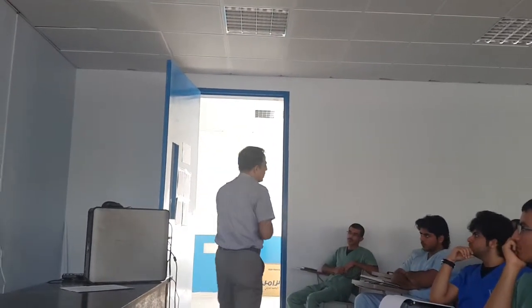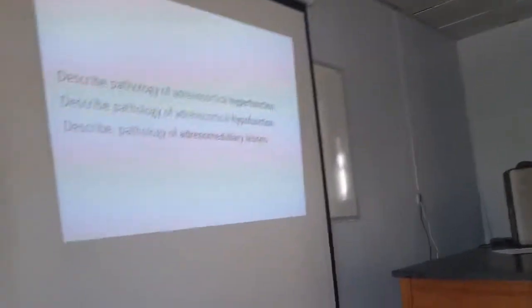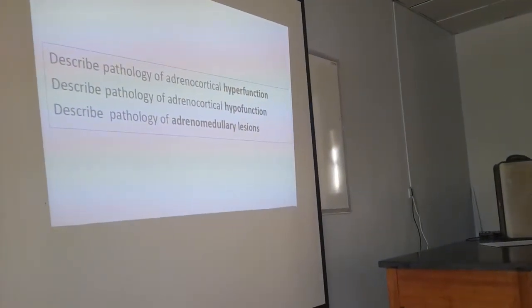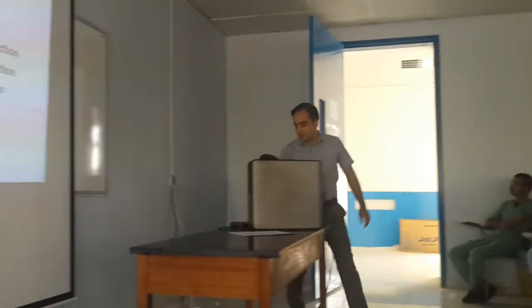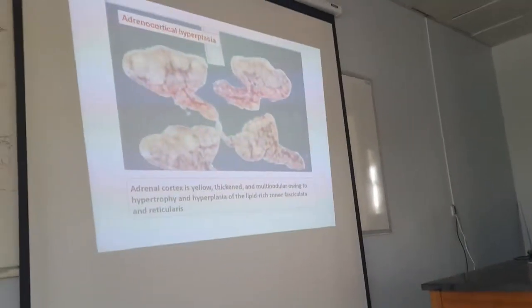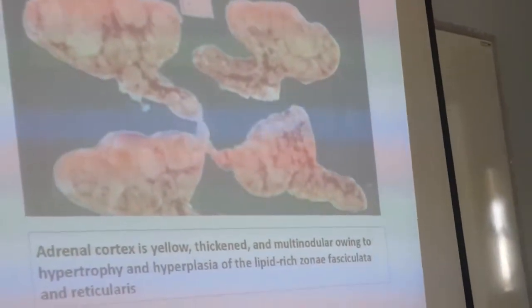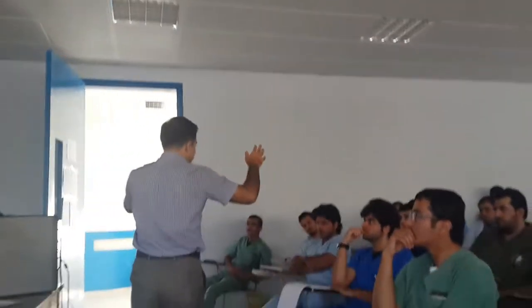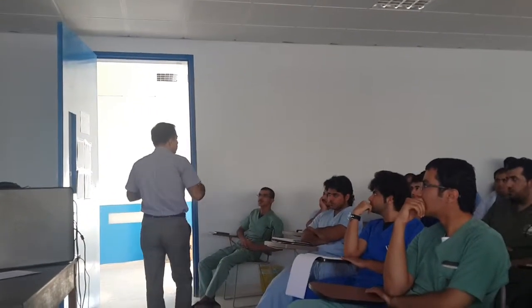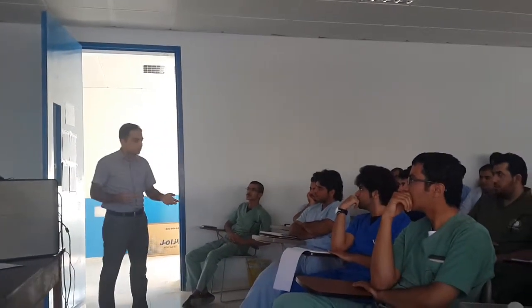And adrenal medulla is responsible for the formation of sympathetic hormones. Okay? Epinephrine. Now, we will discuss the pathology of adrenocortical hyperfunction, hypofunction and adrenomedullary lesions. So, one of the pathologies is hyperplasia. The second one is adenoma. Third one is carcinoma. Very good. These are the three things, and these will lead to formation of more and more hormones also.